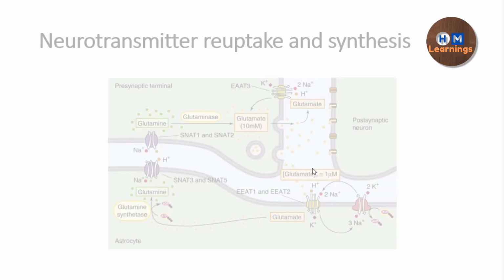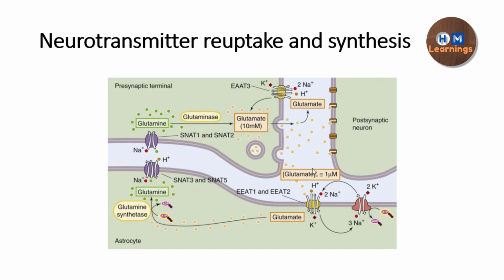Okay, so the second function is neurotransmitter reuptake and synthesis. We know that the most common excitatory neurotransmitter in the brain is glutamate. So glutamate needs to be reuptaken. Every neurotransmitter released in the synapse needs to be reuptaken, because we want the action to be terminated. Otherwise the transmitter will bind to the postsynaptic neuron receptors and the action will continue. We want to terminate the action, and that is why the reuptake mechanism is very important, and that is supported by the astrocytes.